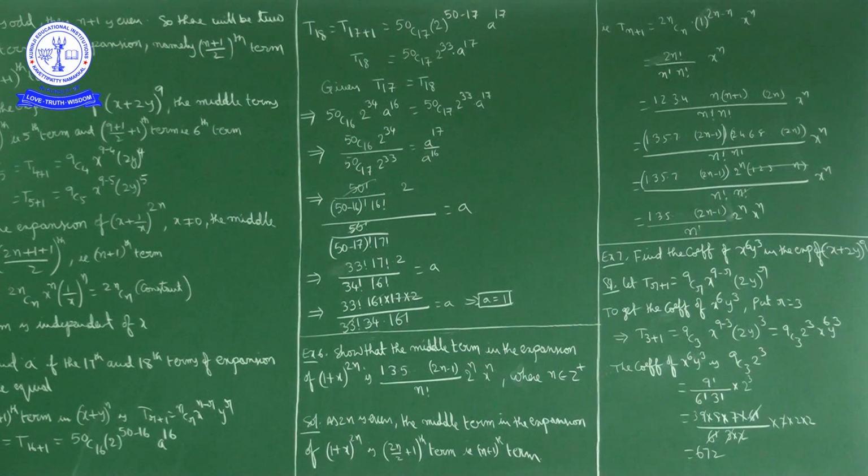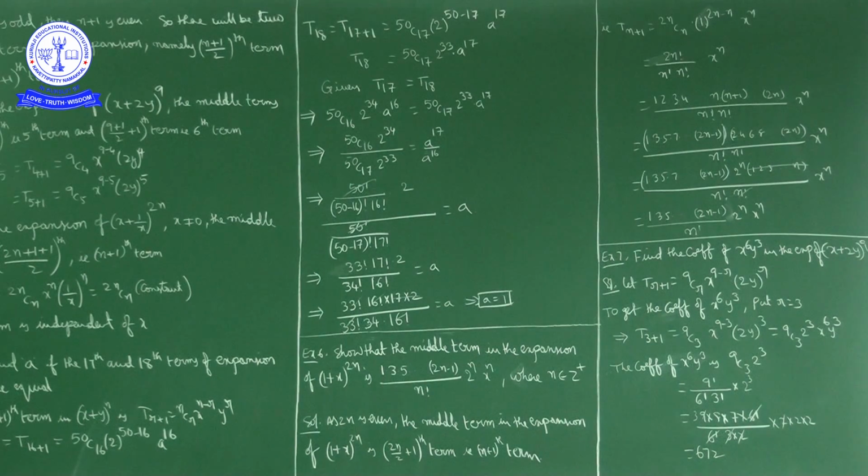Now here, in (1 plus x) power 2n, 2n is an even number. As 2n is an even number, there will be a unique middle term.